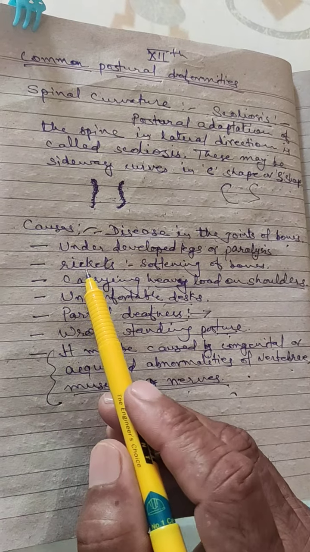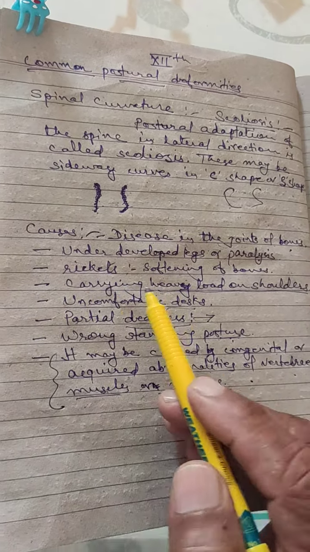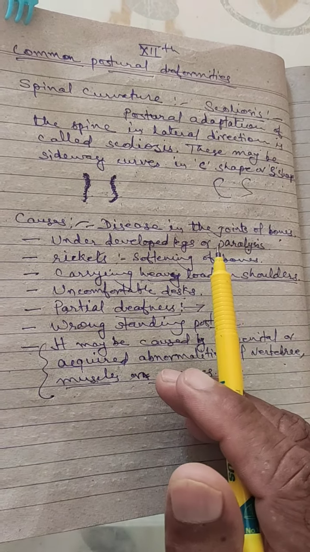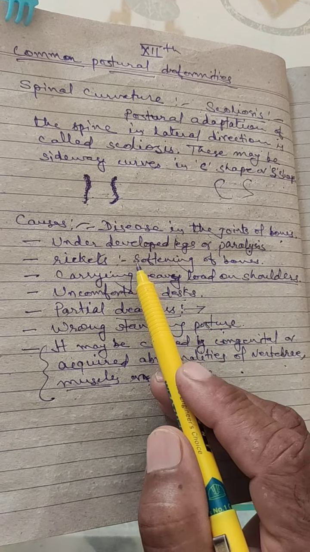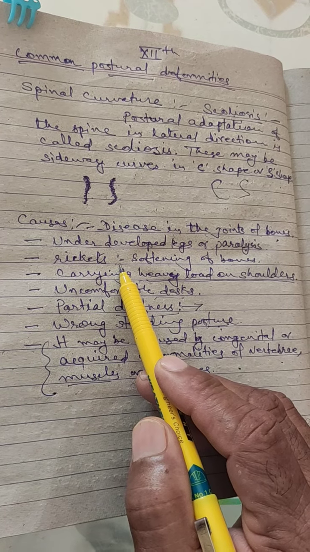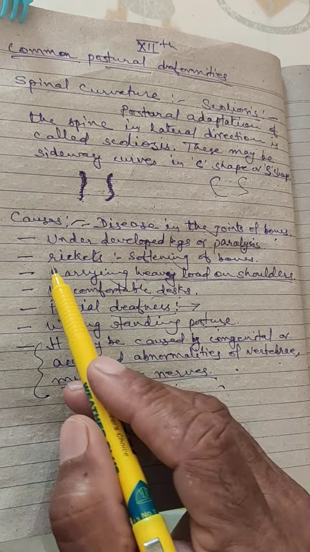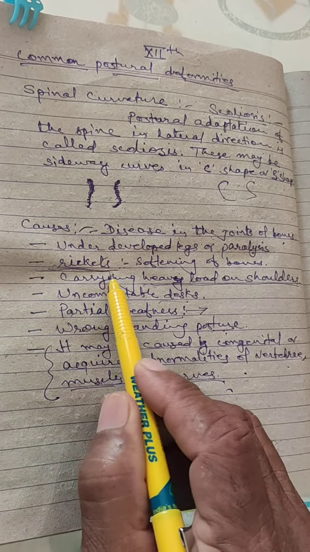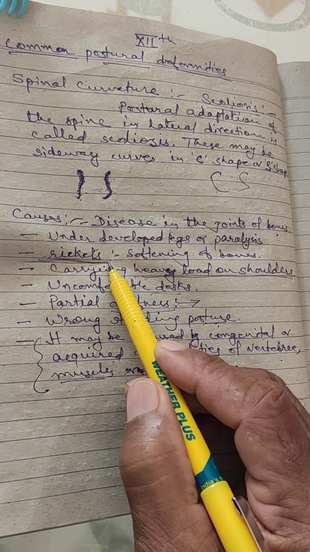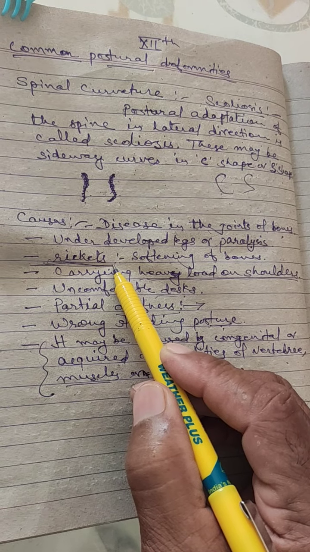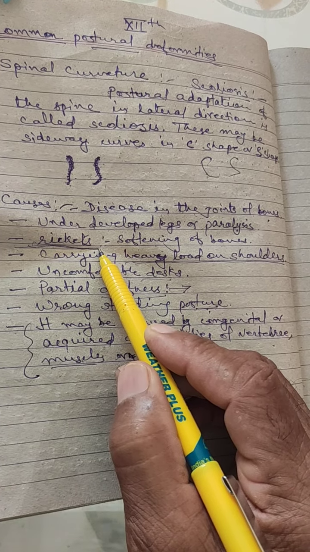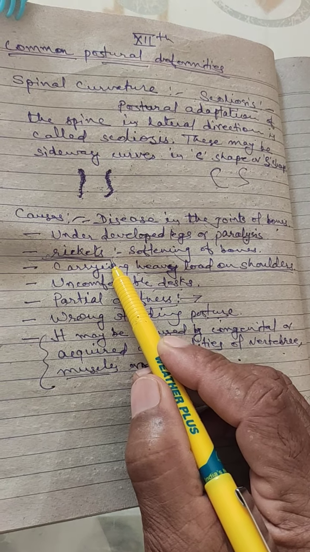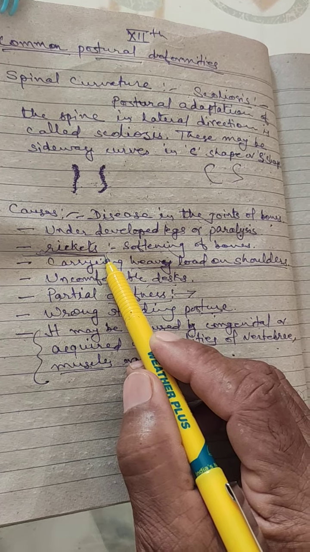One more point we forgot, that is rickets. Rickets is softness of your bones, and this is because of lack of vitamin D in your body. Nowadays children in our present society, nobody feels like going outside in sunlight. Even their parents will tell them, no, no, no, don't go in the sun, come inside. But early in the morning you should sit 1 hour in the sunlight.